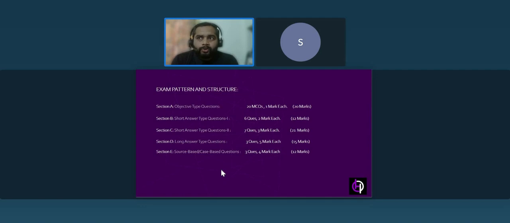So there will be a passage given to you, and some information is given there. To ace these source based or case based questions, I'll just say, read the chapters carefully. At least one time, every student should read the chapter and understand the meanings of the words of the NCERT. Then you will easily score these 12 marks. There will be no marks deduction from this part, I'll suggest.